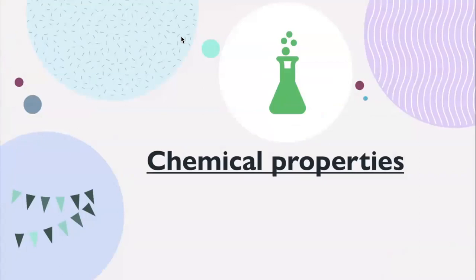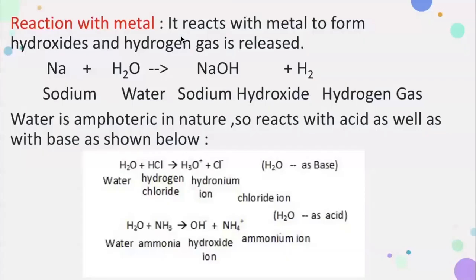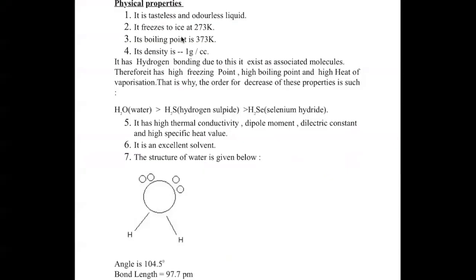Now the chemical properties of water. As it's a universal solvent, the first is that it reacts with metals to form hydrogen gas and release gas. We will learn that afterwards. First, we will learn the amphoteric nature, the first thing in the chemical properties.